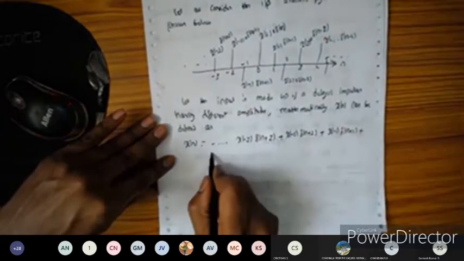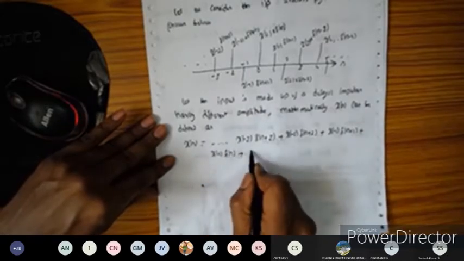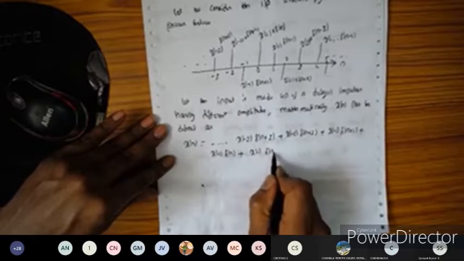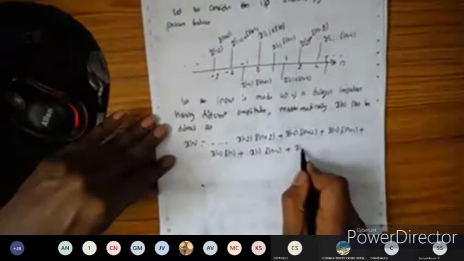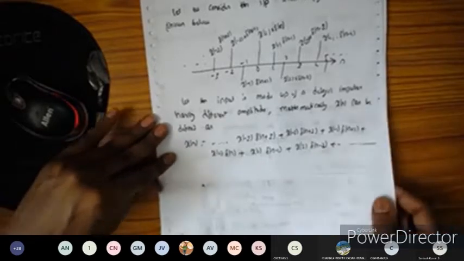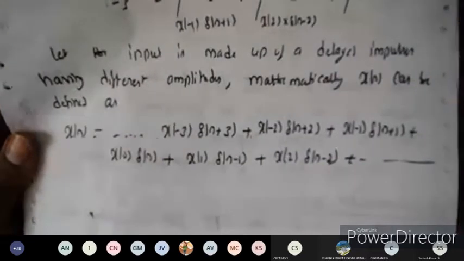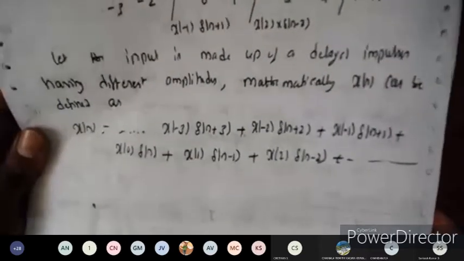At n is equal to 0, x of 0 into delta of n. At n is equal to 1, x of 1 into delta of n minus 1. Then x of 2 into delta of n minus 2, and so on we can express the sequence. Like this we can represent the input sequence x of n.